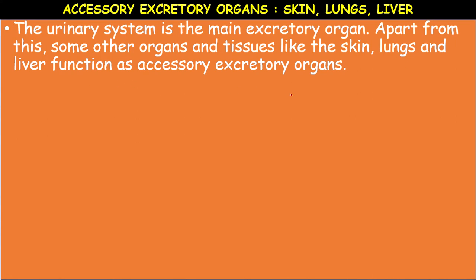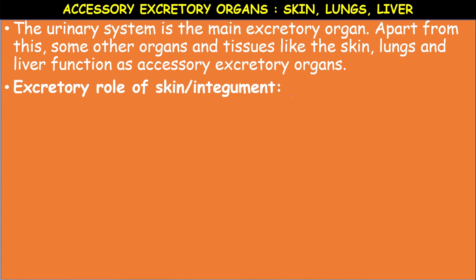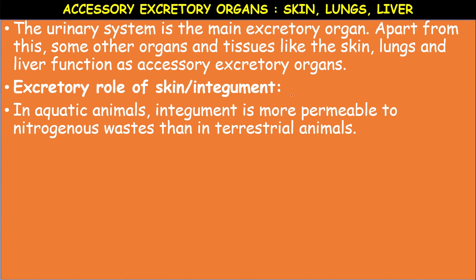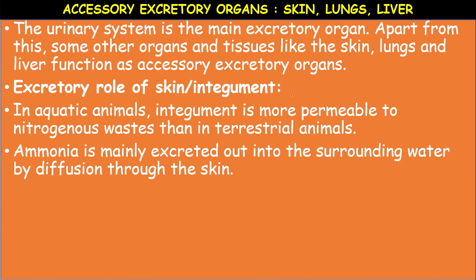So excretory role of the skin. The skin is the largest organ in the body. It is called integument system. In aquatic animals, integument is more permeable to nitrogenous wastes than in terrestrial animals. Ammonia is mainly excreted out into the surrounding water by diffusion through the skin.